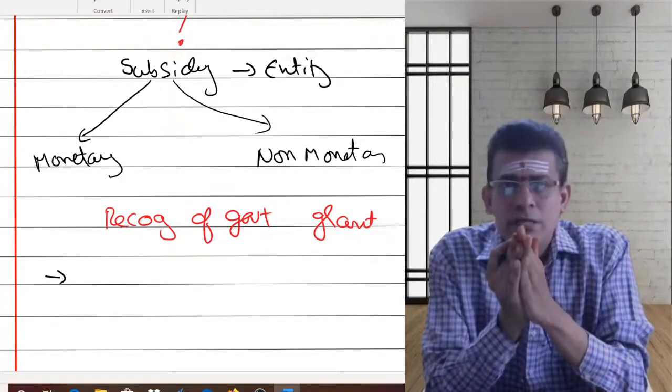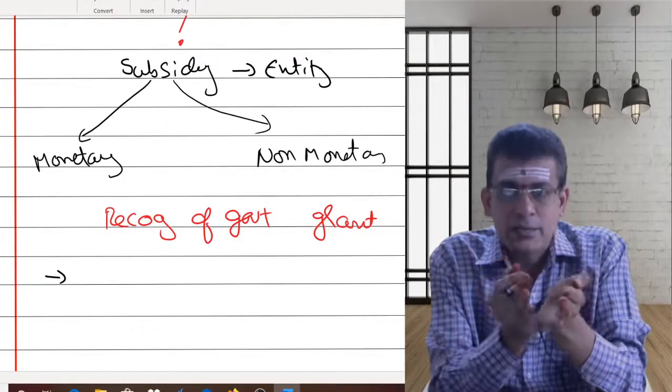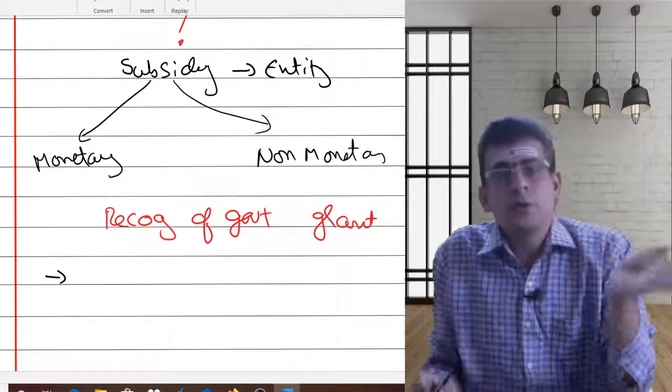That means if the government is telling you, if you do these activities, then you will be getting the grant.